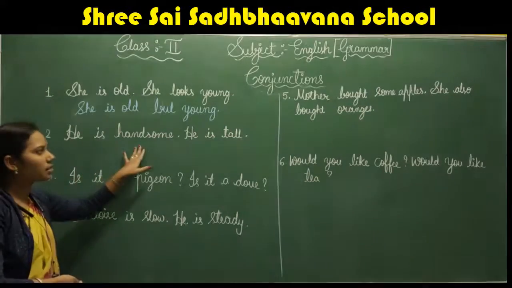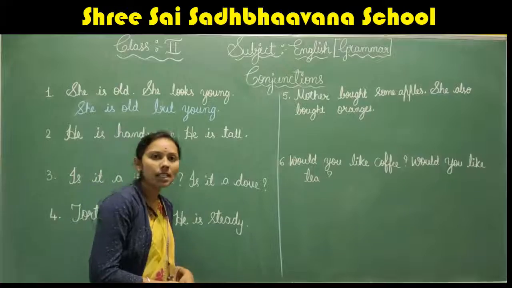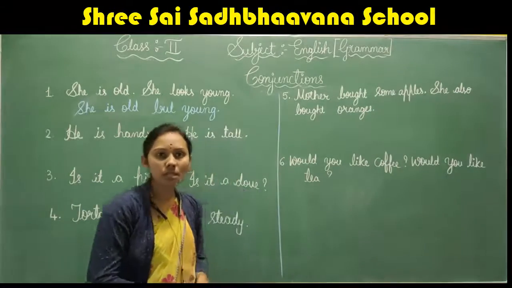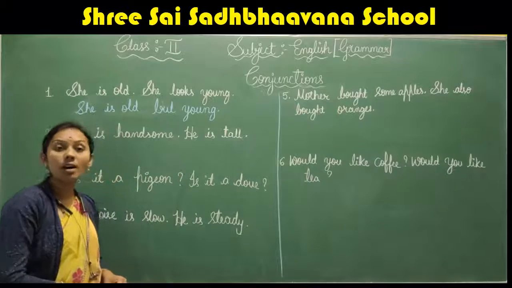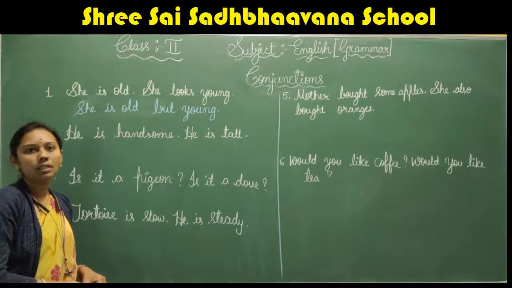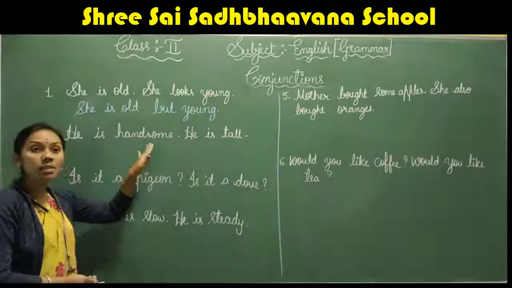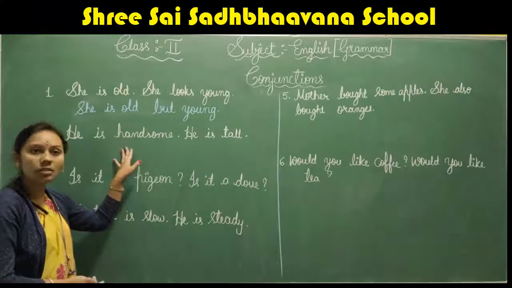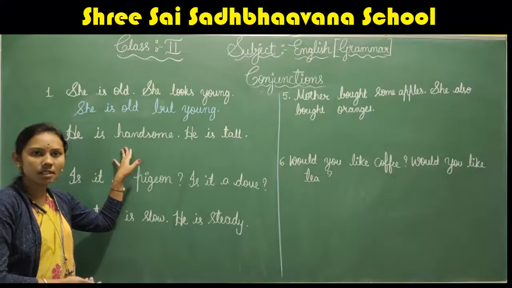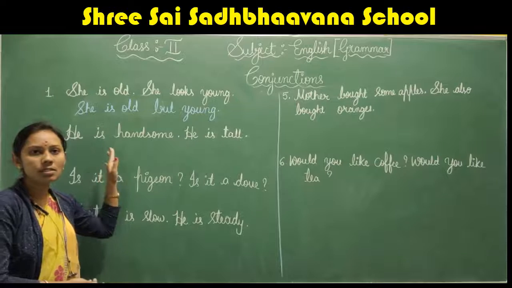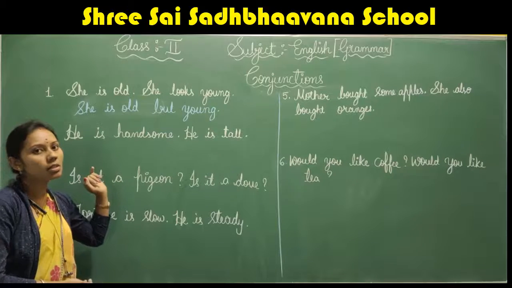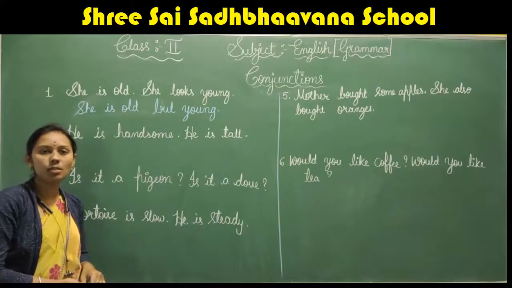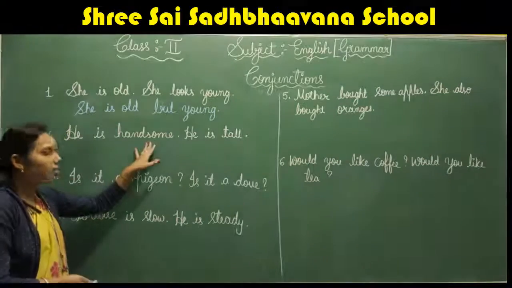Here, he is handsome, he is tall. He is handsome, he is tall. So both these sentences are similar. Okay, it is telling about the same idea. Right, children? So here in this sentence, we can use a conjunction and to join both the sentences. He is handsome.